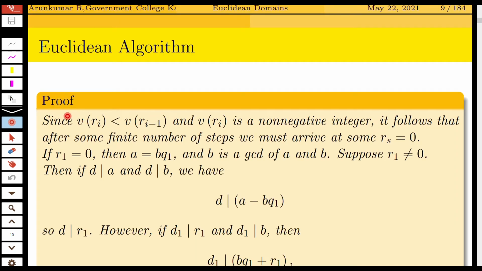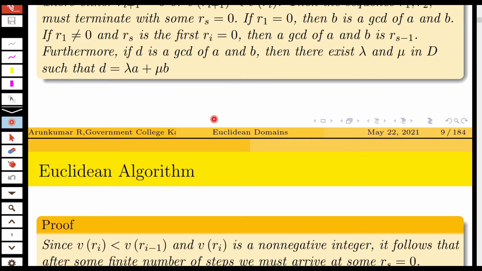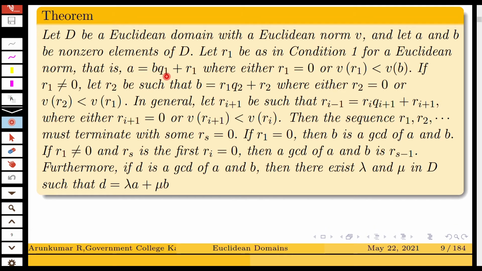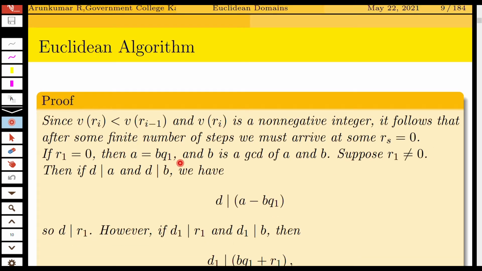Proof. Since nu of Ri is less than nu of Ri minus 1 and nu of Ri is a non-negative integer, it follows that after some finite number of steps, we must arrive at some Rs equal to 0. If R1 equal to 0, then A is equal to BQ1, so B is the GCD of A and B. Suppose R1 is not equal to 0.